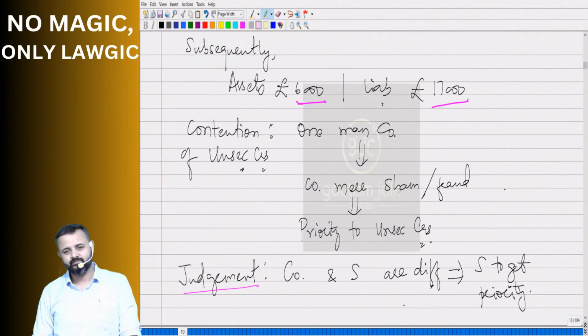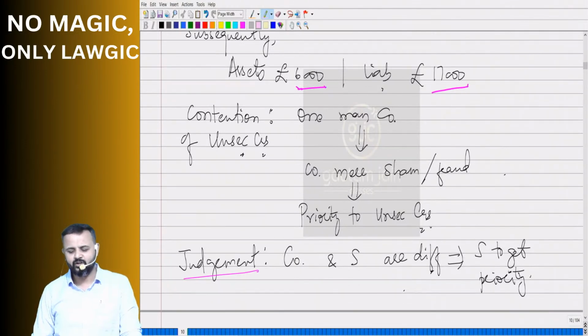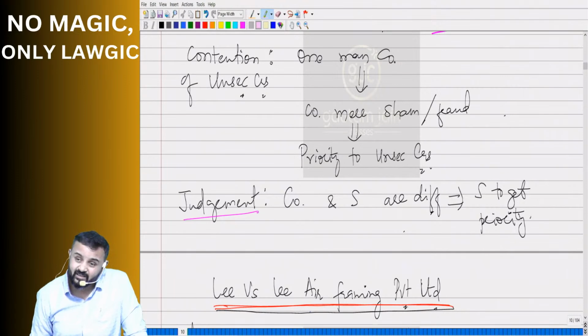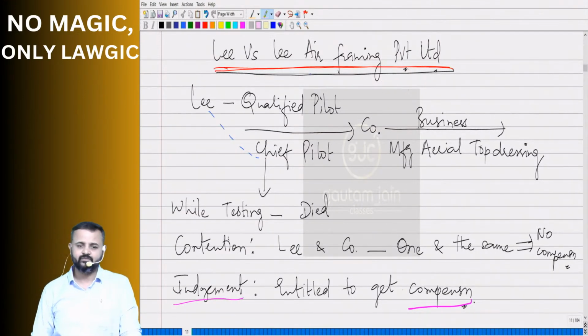Sir, one more case law, sir, to understand this separate legal entity. Isn't it? Yes, why not? When you are interested, we are here. Lee versus Lee Airframing Private Limited. That's another case law, explaining separate legal entity and corporate personality. So what happened in this case? There was a person called Lee. Not Brett Lee, Jet Li and all, okay? This is Mr. Lee.